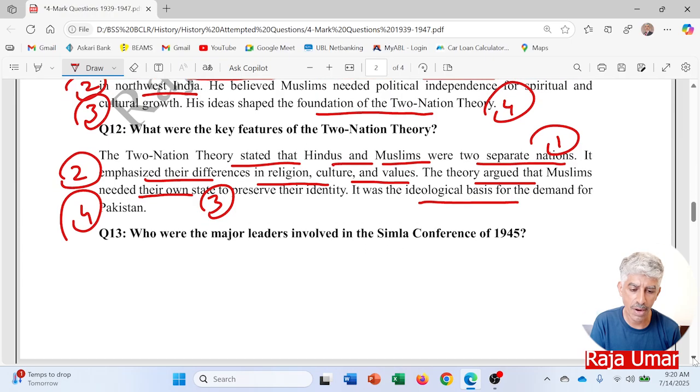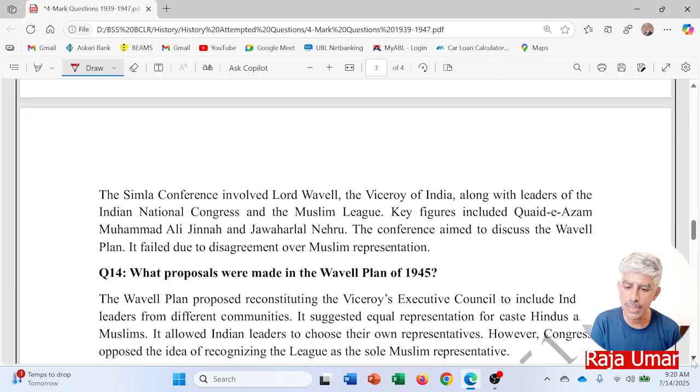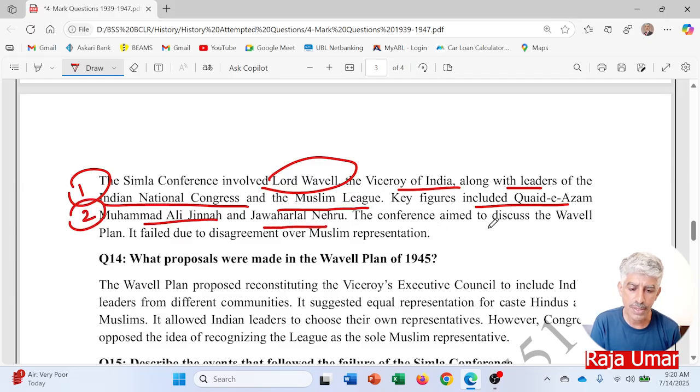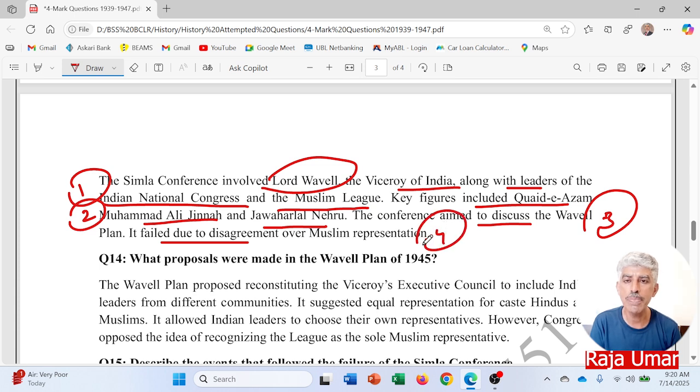So, who were the major leaders involved in the Simla Conference of 1945? The Simla Conference involved Lord Wavell, the Viceroy of the subcontinent at that time, along with the leaders of the Indian National Congress and the Muslim League. Point number one. Key figures included Quaid-e-Azam Muhammad Ali Jinnah and Jawaharlal Nehru. Point number two. The conference aimed to discuss the Wavell Plan. Point number three. It failed due to the disagreement over Muslim representation, as Congress insisted that the whole of the subcontinent was represented by Congress only, and there was no other political party to represent any other community of the subcontinent.